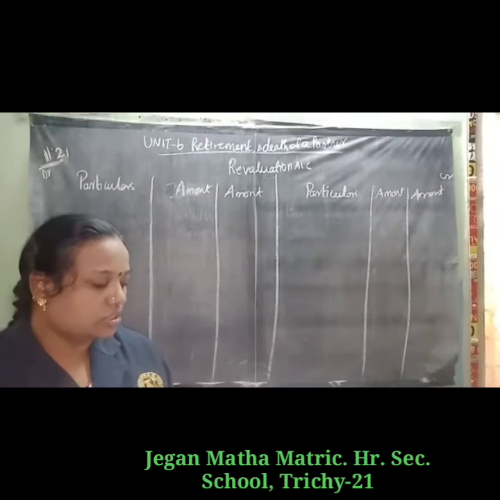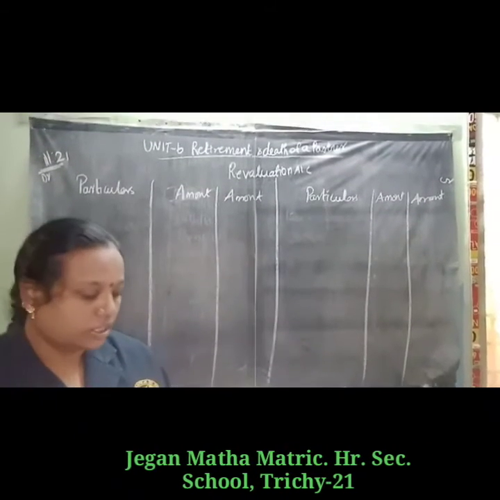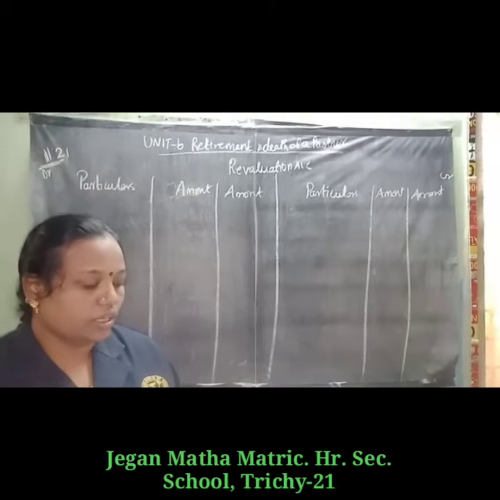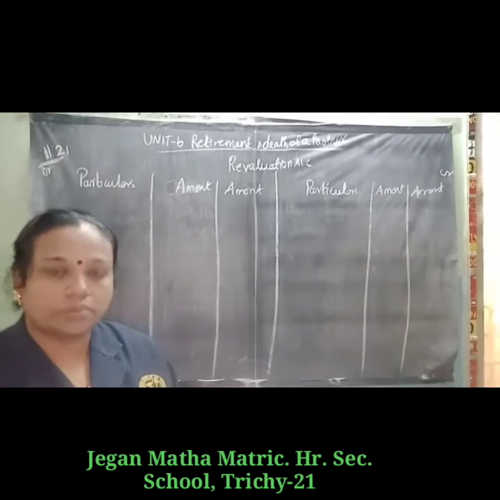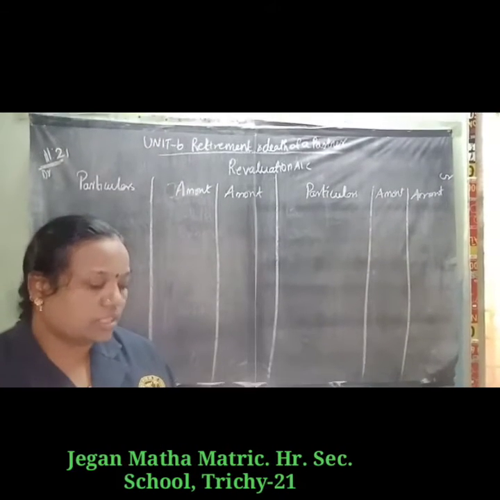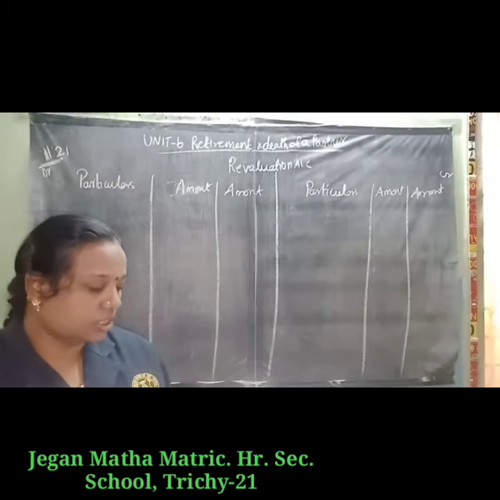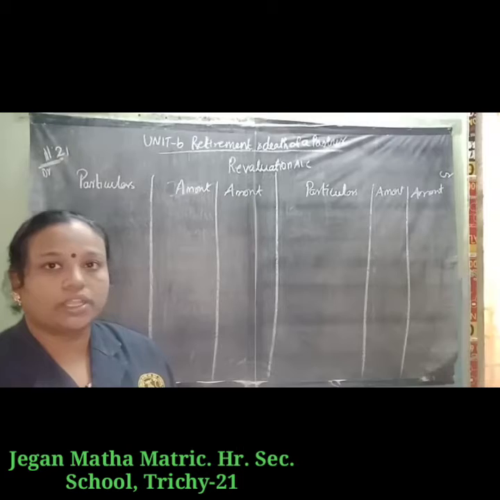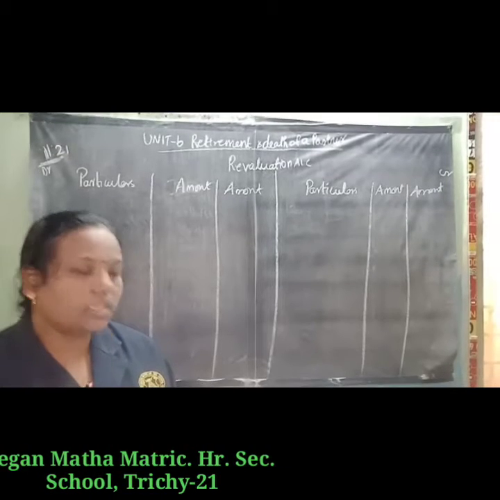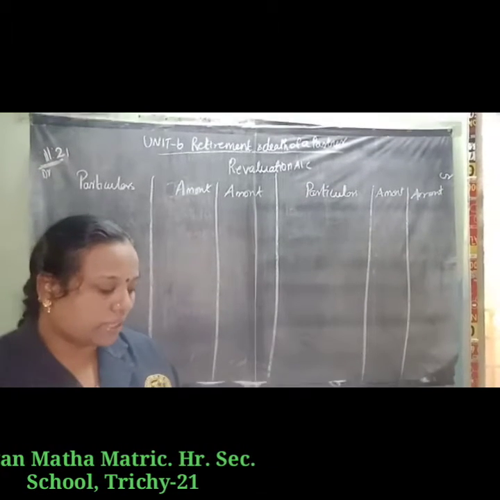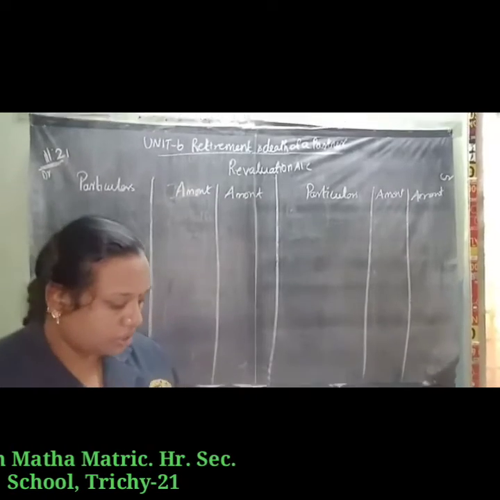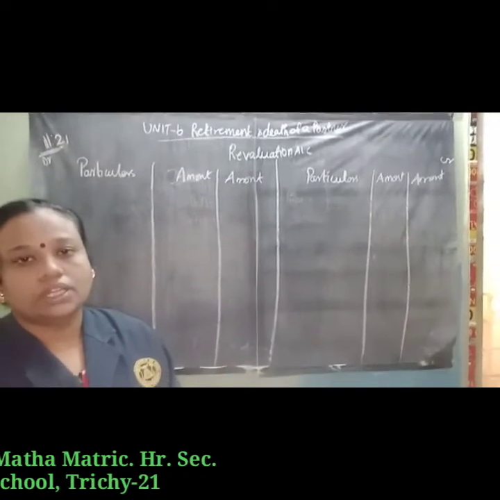First one, stock to be depreciated by 10%. Second, land is to be appreciated by 11,000. Third, reduce the value of debtors by 3,000. Finally, the amount due to Pandian was not paid. Prepare the revaluation account, the partners' capital accounts and the balance sheet. First we are going to prepare the revaluation account.